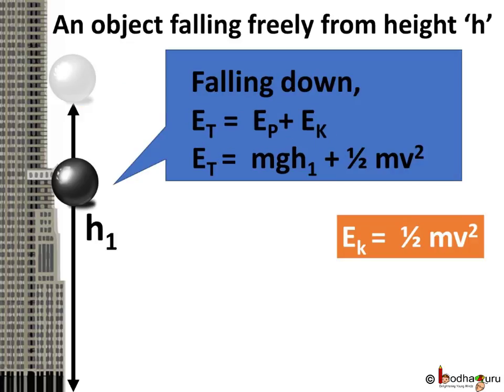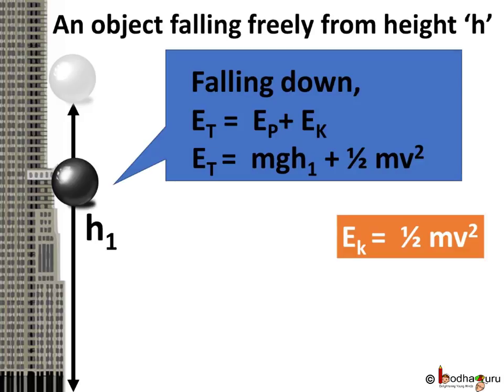Now, as the body falls, its potential energy will change into kinetic energy. Here, if v is the velocity of the object at a given instant, then the kinetic energy would be half mv square.